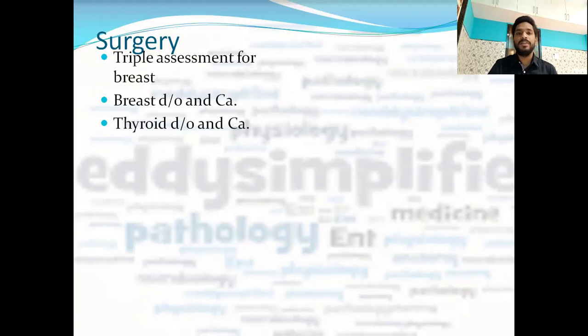Then thyroid, in every exam there is 1 question minimum. Maximum you can get 3 questions related to thyroid disorders and thyroid cancer. So you should do it very well. Either you do it from surgery or from medicine. I'll tell you to prefer from surgery itself, because most of you will not go with medicine as your subject for preparing the FMGE. So DVT, varicose veins, hernias, very important topic equally for FMGE and NEET PG.